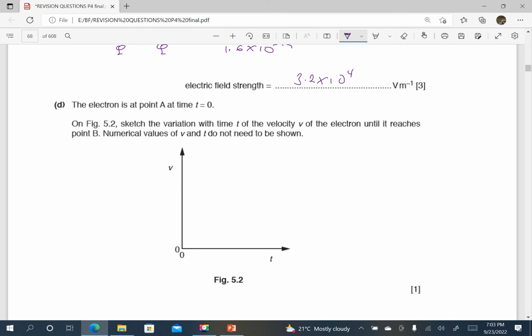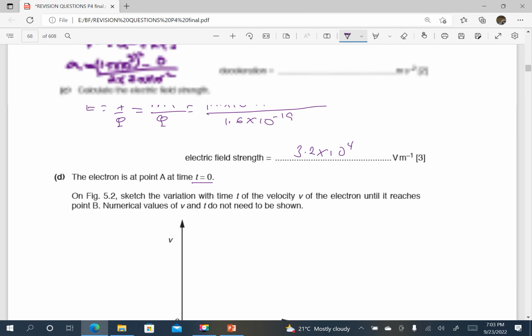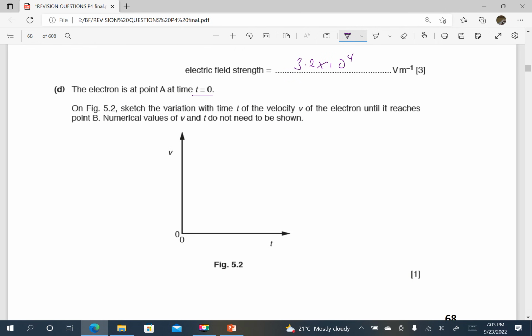Part D, the electron is at point A at t equals 0. Note at point A it has a high speed. And they're telling us to sketch the variation with the time t of the velocity v of the electron until it reaches point B. Numerical values are not required.